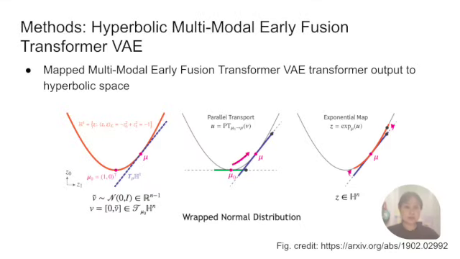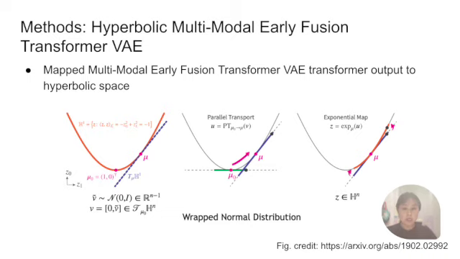For our third method, we expanded on the second VAE method by mapping the transformer encoder's output embeddings into a curvature -1 hyperbolic latent space due to the hyperbolic space's ability to capture latent hierarchical structures.